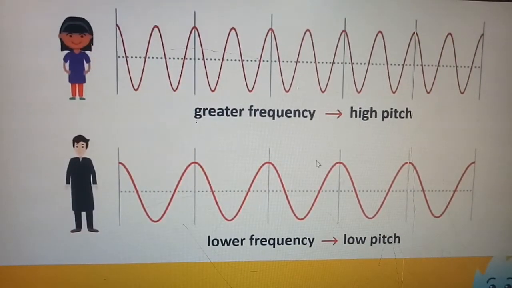That is why the voice of a girl or woman is shrill, that is of high pitch, because it has high frequency, and the voice of a man has low frequency, that is, low pitch. The pitch of a grown-up man is less than that of a child, and it is a common observation once again that the frequency of a woman's voice is more than that of a man's voice.